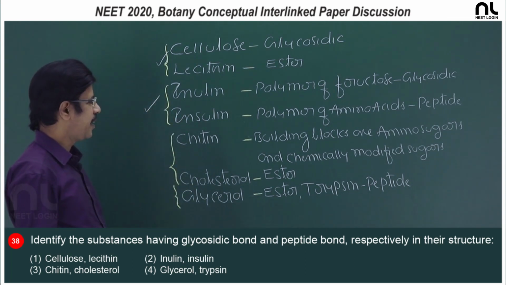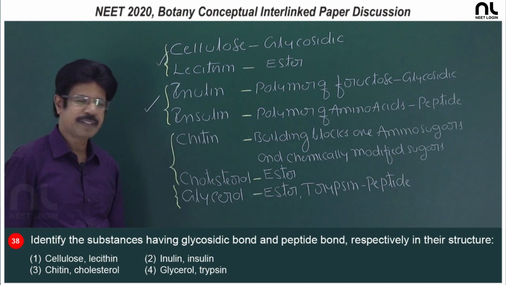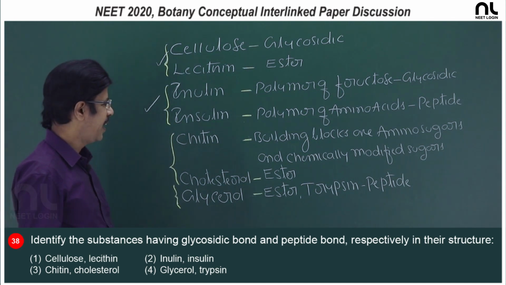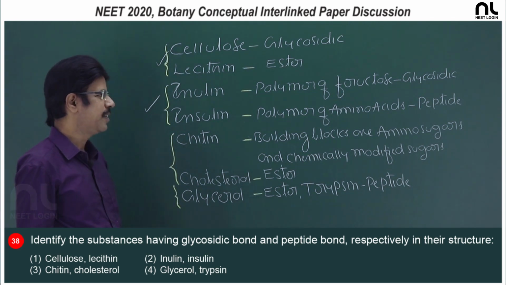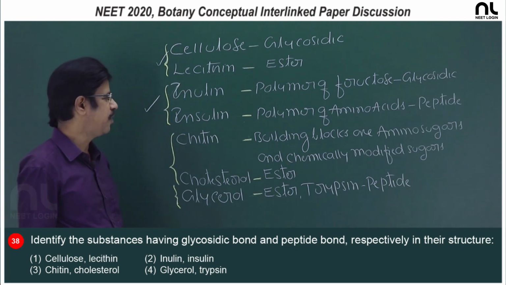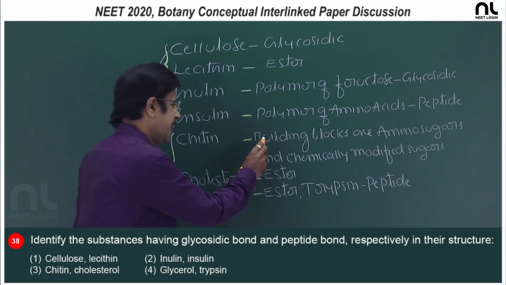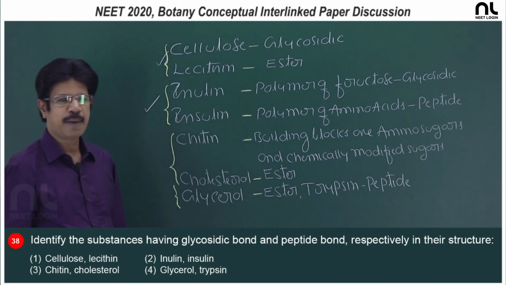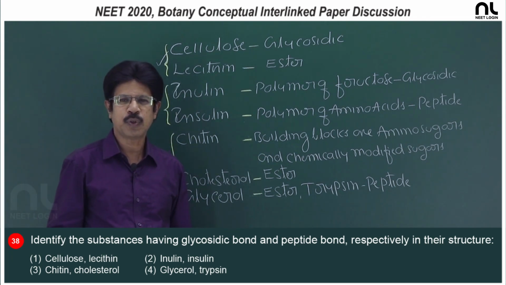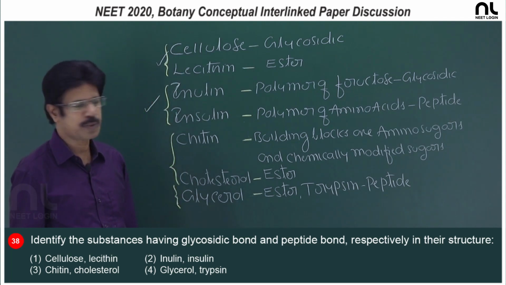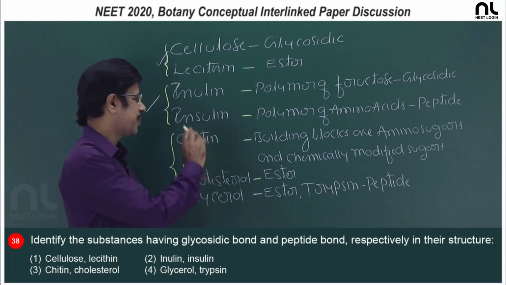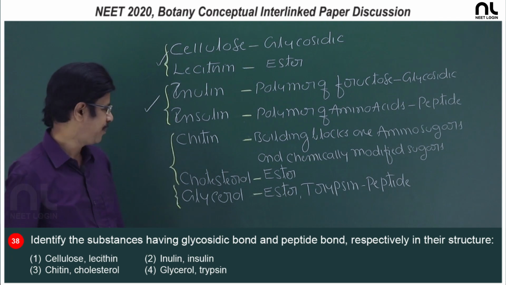So, glycosidic bond and peptide bond are respectively present in inulin and insulin, a polysaccharide and a polypeptide. And chitin is a nitrogen-based polysaccharide present in the cell wall of fungi and also in the exoskeleton of arthropods. Its building blocks are amino sugars, chemically modified sugars, that is glucosamine and N-acetyl galactosamine, which are present as the building blocks in chitin.